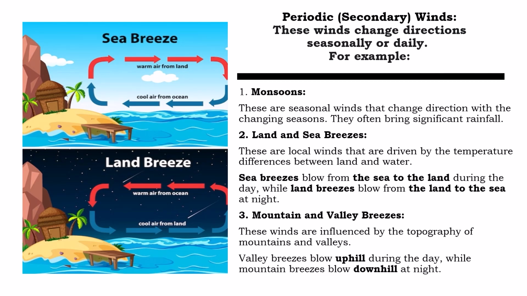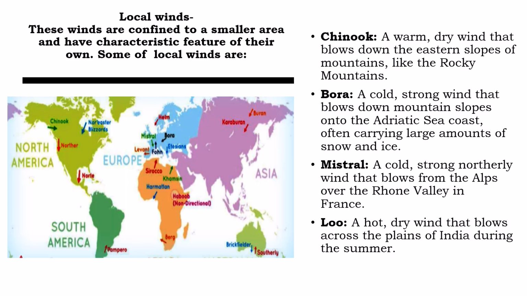Periodic winds change direction seasonally or daily. Monsoon is a seasonal wind that changes direction with the changing seasons. They often bring rainfall. Others are land and sea breezes, and mountain and valley breezes. Local winds are confined to a smaller area and have characteristic features of their own. Some of the local winds are Chinook, Bora, Mistral, and Loo.